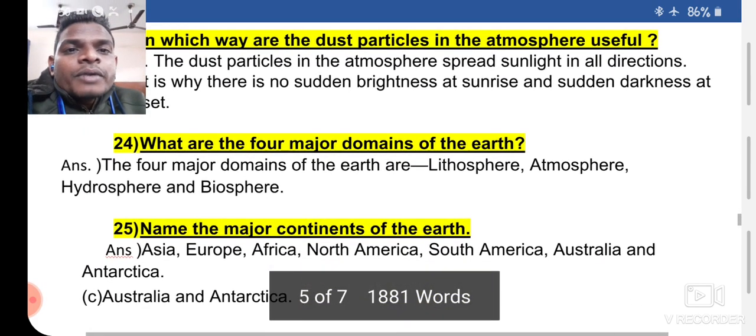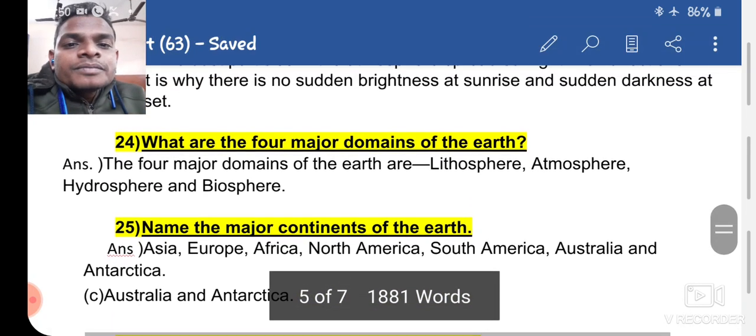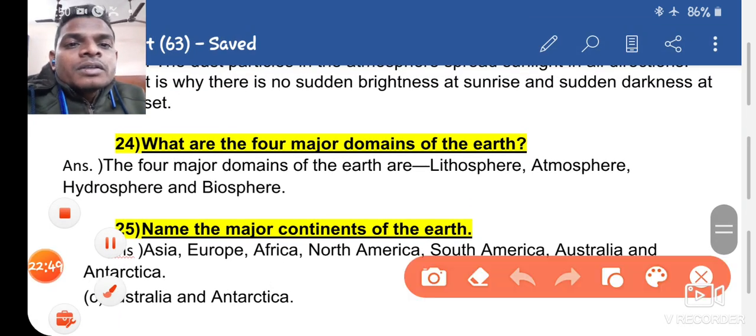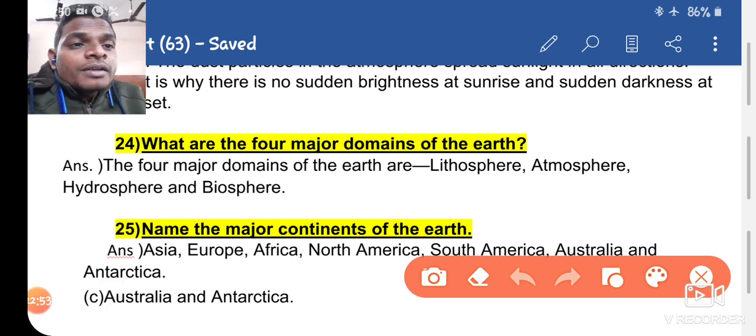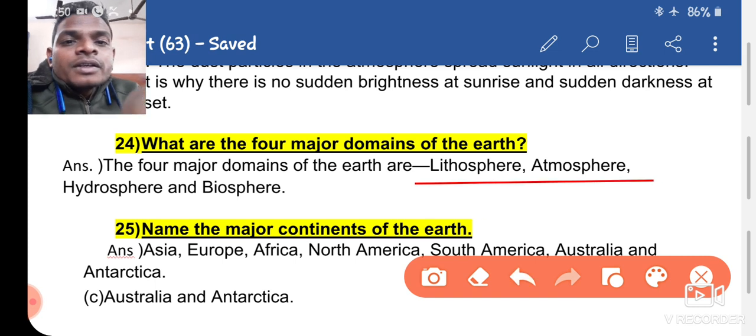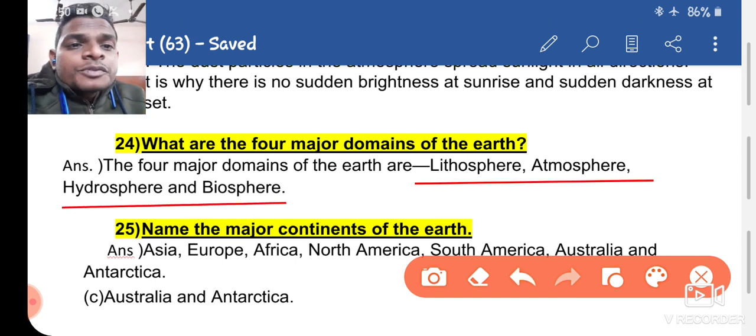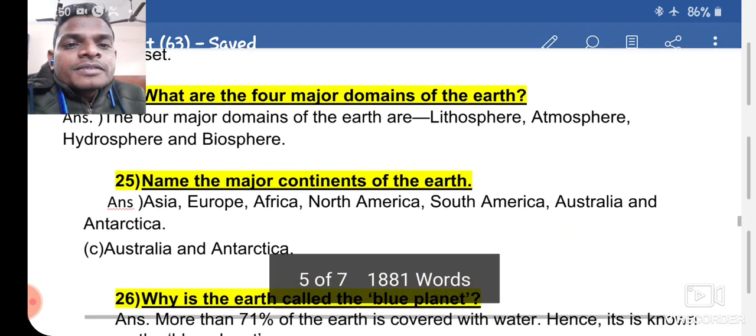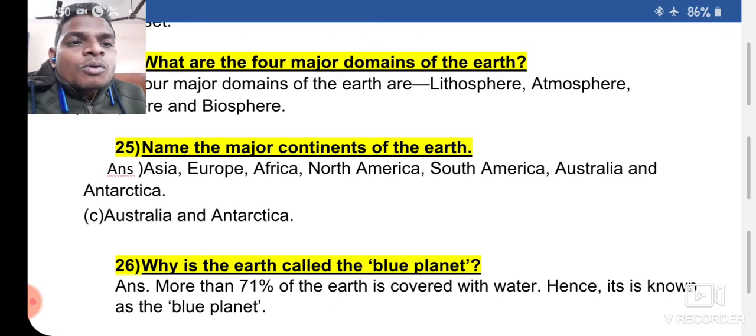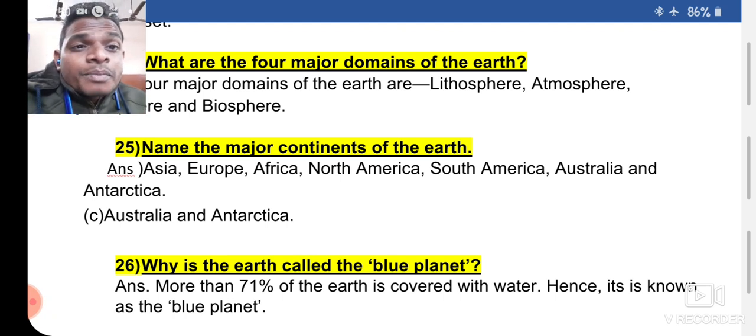Number 24, most important question. Four major domains or the spheres of the earth: lithosphere, atmosphere, hydrosphere and biosphere. Next, 25. Name the major continents of the earth. The answer is Asia, Europe, Africa, North America, South America, Australia, Antarctica. Okay, so these are the major continents of the earth.